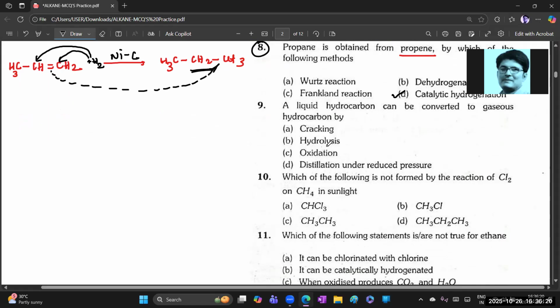Ninth one. Number 9: a liquid hydrocarbon can be converted to a gaseous hydrocarbon. That is the physical state in the question. What is that? Any liquid type of hydrocarbon. Let us take one example like C2H4, ethylene. Mostly this is present in gaseous form, but in the fused state, ethylene is also present in liquid form. So then we need to convert it into what? Gaseous hydrocarbon. By which method?